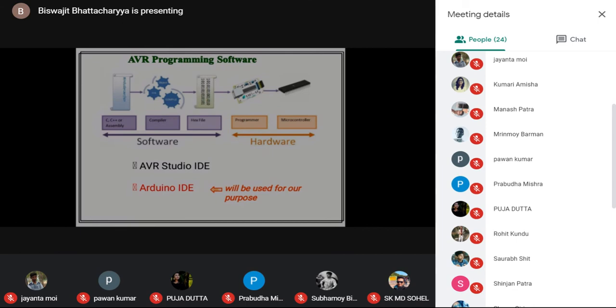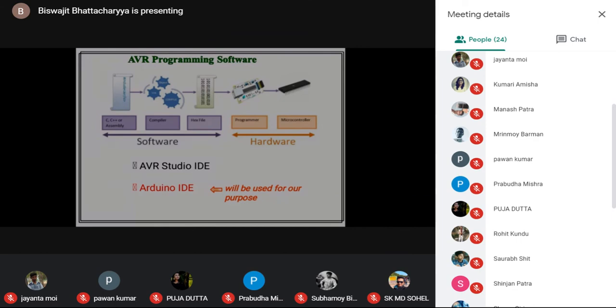These zeros and ones are taken by the programmer, and the programmer allows these zeros and ones to be written into the microcontroller. So the programmer will allow this to be written into the microcontroller, and once the microcontroller is equipped with the program through the programmer unit, the microcontroller will start its job of executing the program.